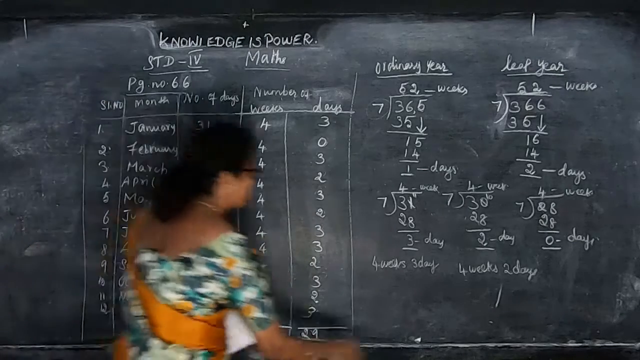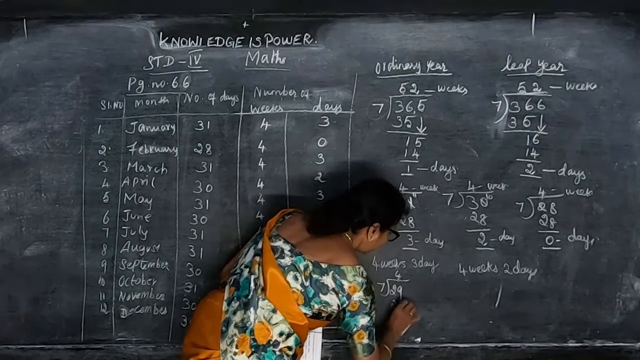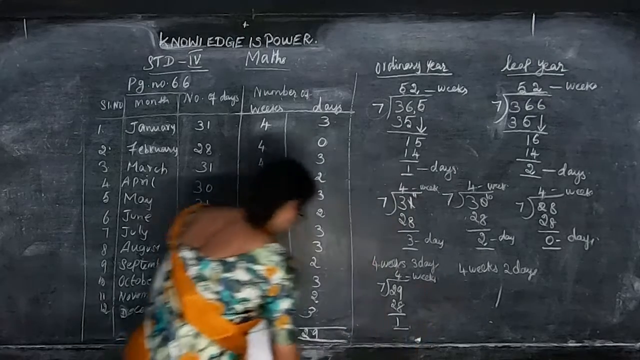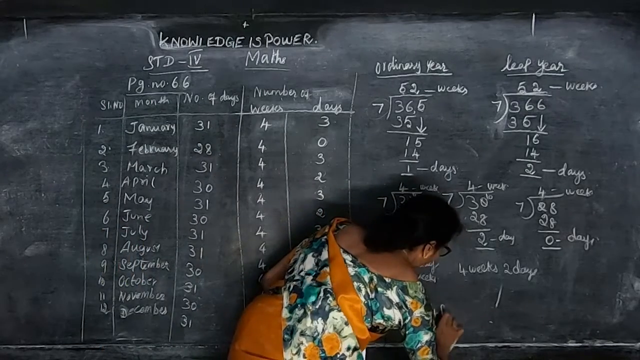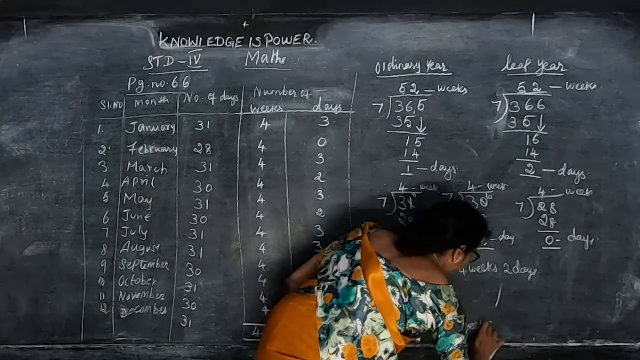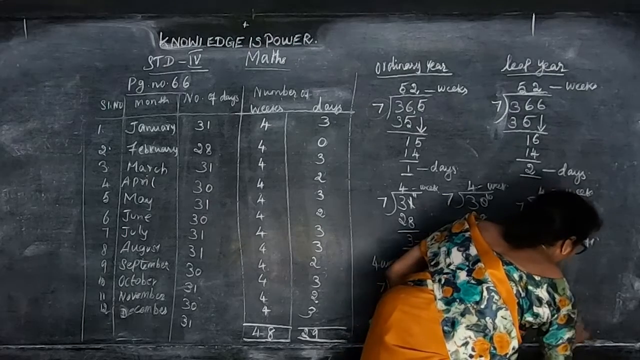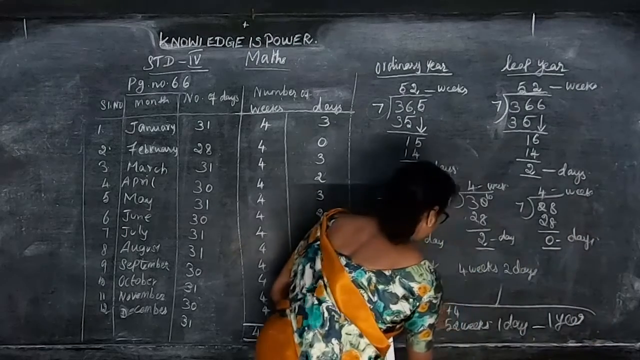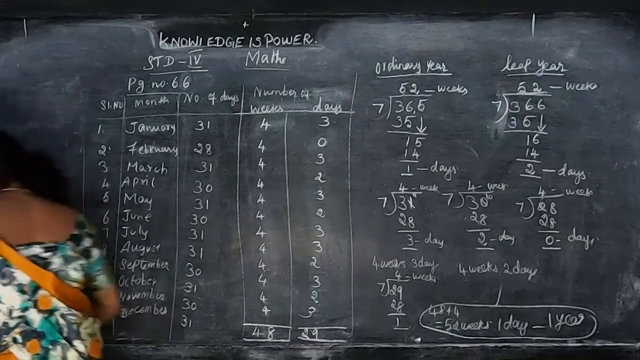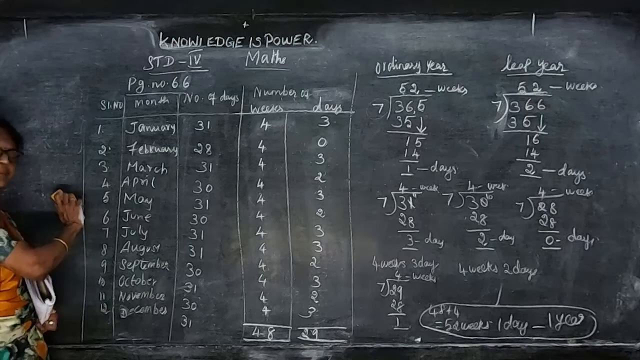In the 29 days, again, if we divide by 7, 7 4s are 28. So 1 day, and 4 weeks comes, right? Add these 4 weeks to the 48. 48 plus 4 is equal to 52 weeks and 1 day for 1 year. So in total for 1 year, how many weeks are there? 52 weeks and 1 day. Can you understand? So this was about the weeks and the days.